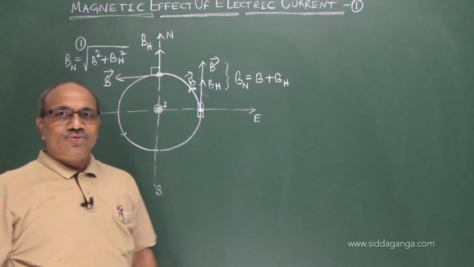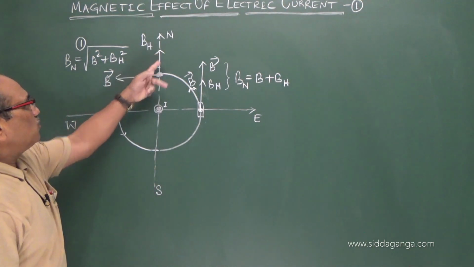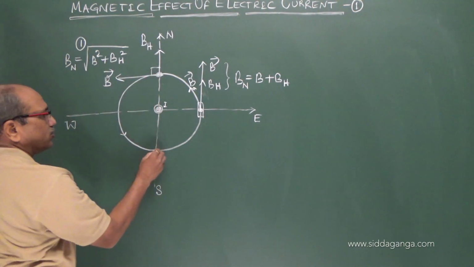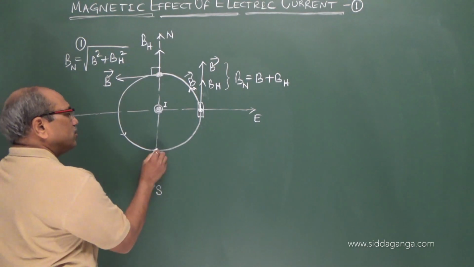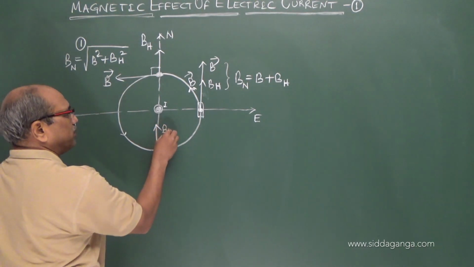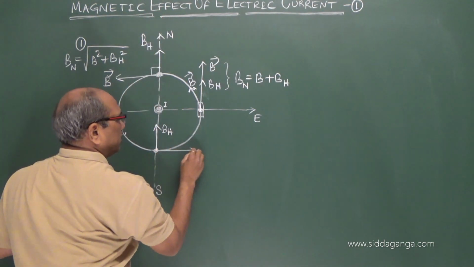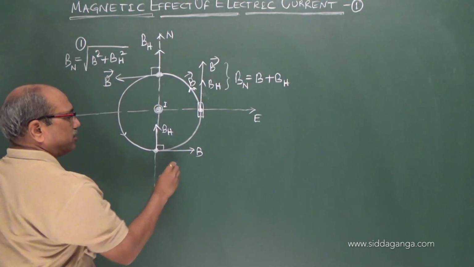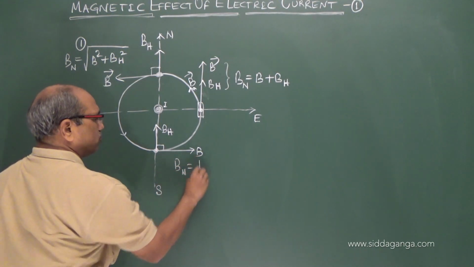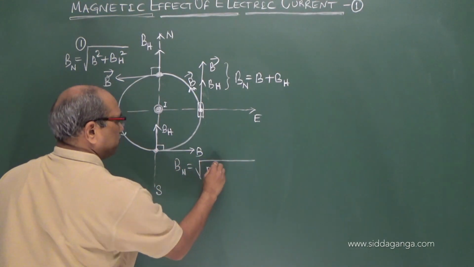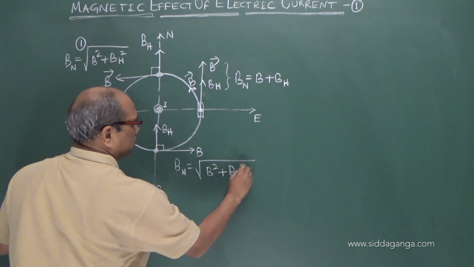I think you have understood this, because both are perpendicular. A similar situation arises here also. This is the direction of BH, the earth's magnetic field, and this is the direction of B, again perpendicular. The net field at this point is also the root of B square plus BH square.